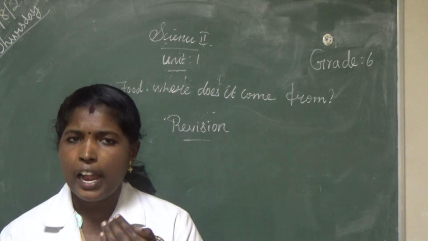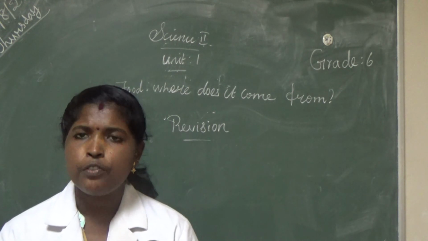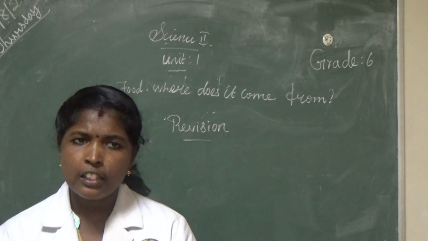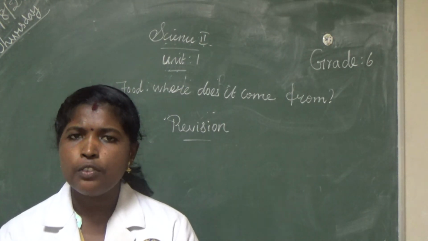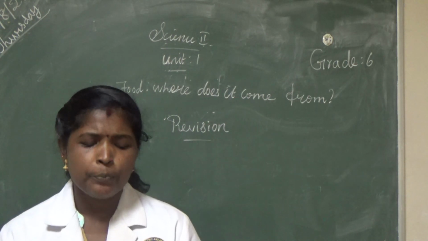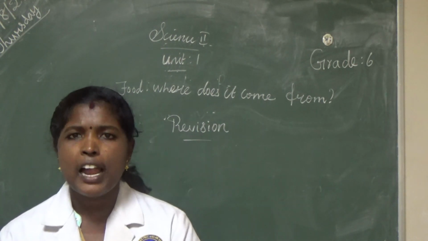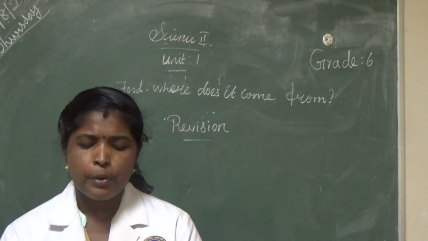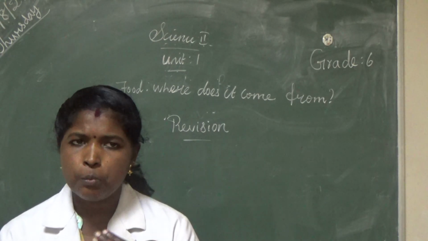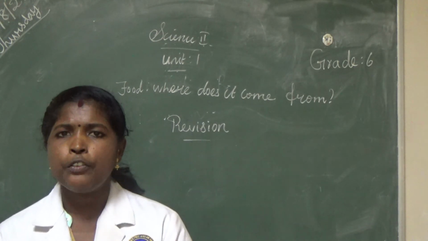Once again listen. Why do we need to have calcium rich food? Calcium is required for proper growth of our teeth, bones and for nerve functioning.